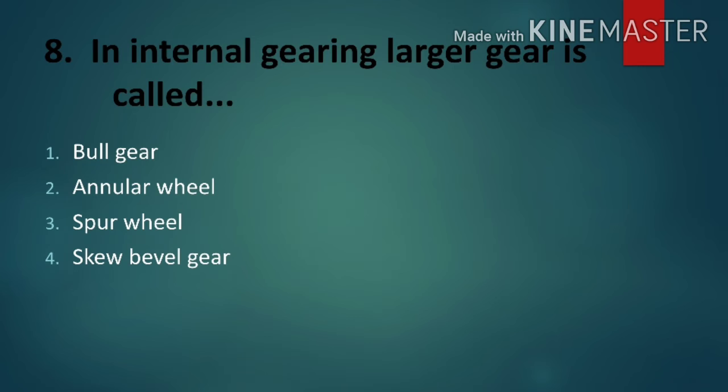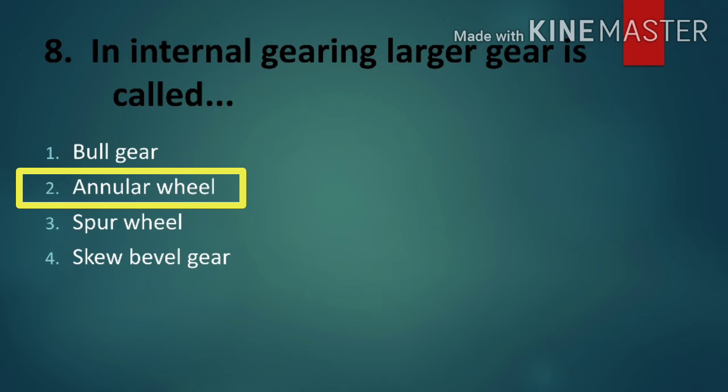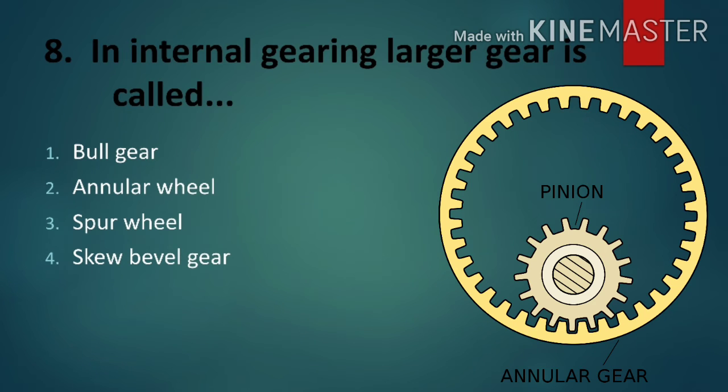Here is your eighth question. In internal gearing, the larger gear is called: bull gear, annular wheel, spur wheel, skew bevel gear. So for internal gearing, the larger gear is always known as annular wheel. Please note down, this question is also asked and it is very important for all of you. Now here you can see a photograph for your reference, and note down how an annular wheel looks.